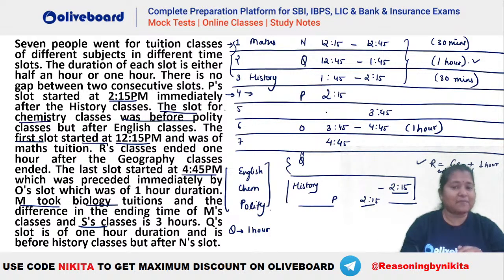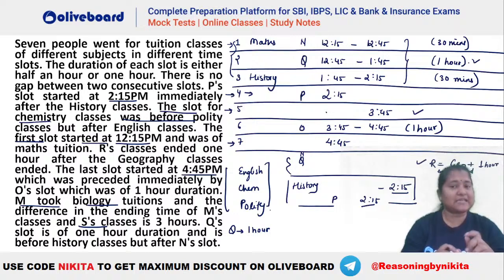So you can see M can be this person or M can be this person also. Let's say if we take M here, his ending time will be 3:45. It is given that M takes bio and the difference in the ending of M and S has to be 3 hours. So 3:45 minus 3 hours is 12:45. Is that a possibility? No, because S cannot be 12:45, it is already taken by this person here. So not possible.